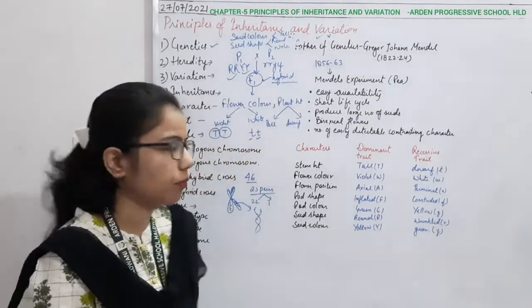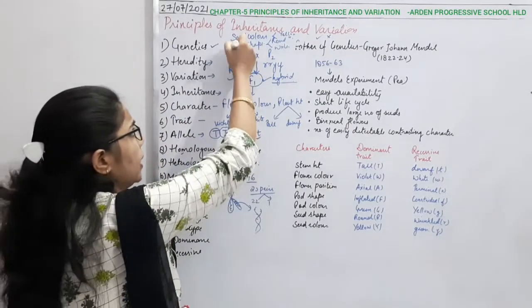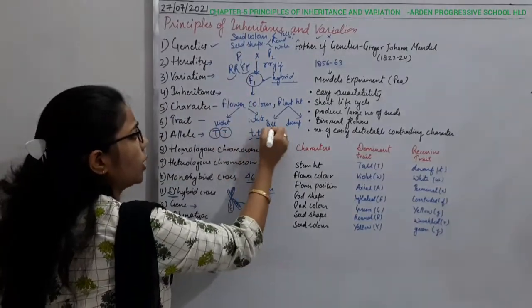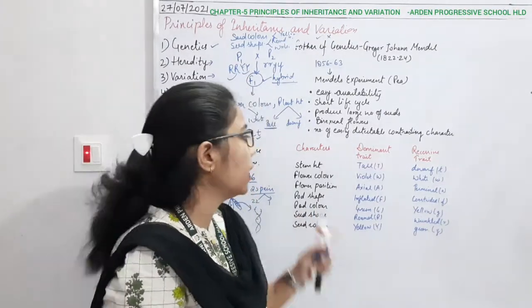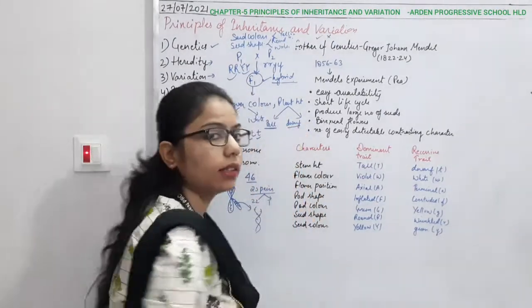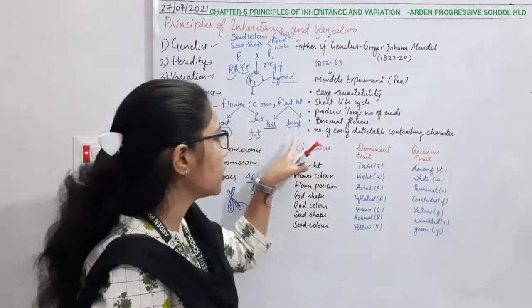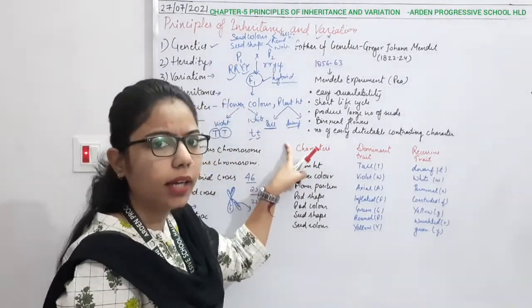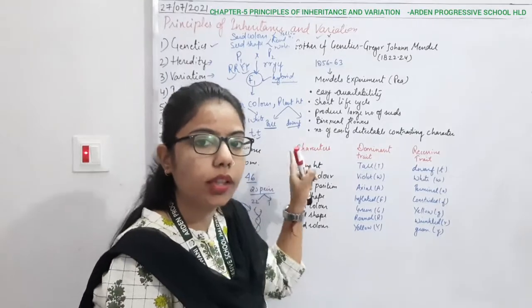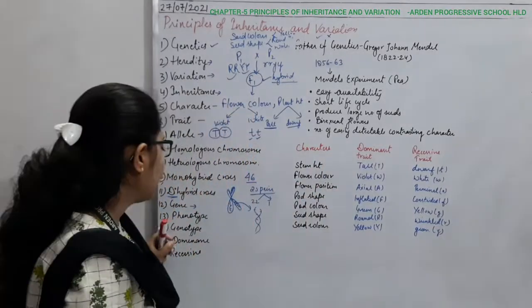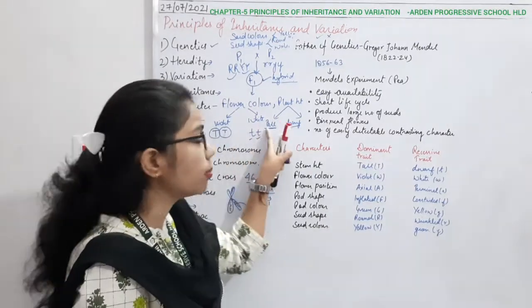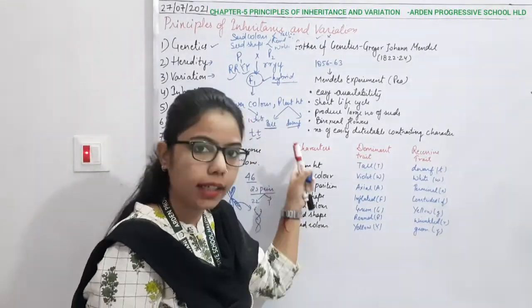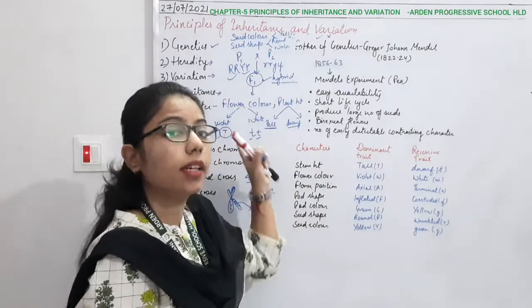For example, I said plant height is tall. So I can see with my eyes, likewise, I can see whether the plant is tall or dwarf. This is the phenotype of the plant, which is known as the outer appearance. Then, when I talk about the genotype, it means what are the genes responsible for this tallness character, okay, or the tallness trait.